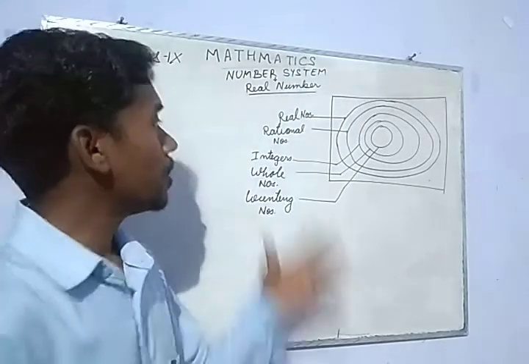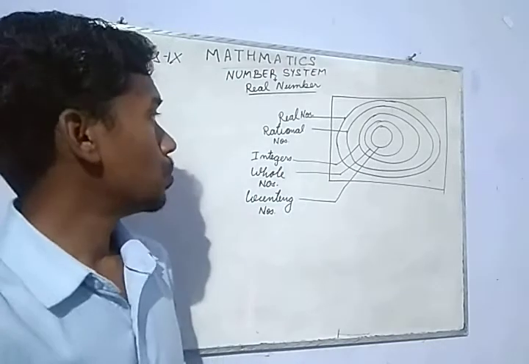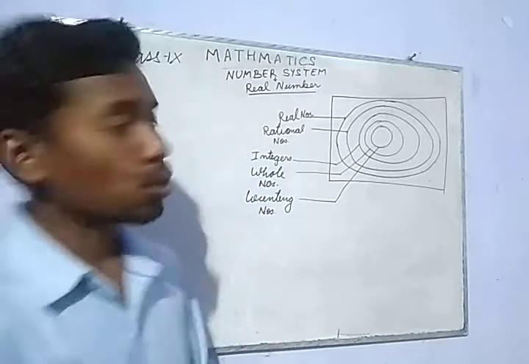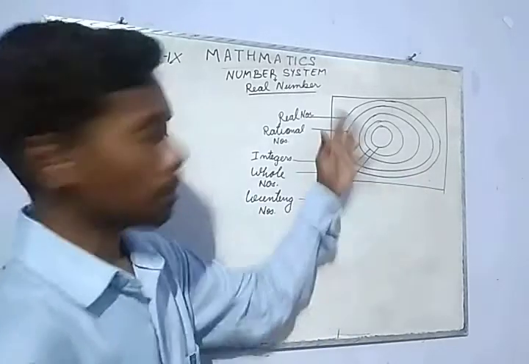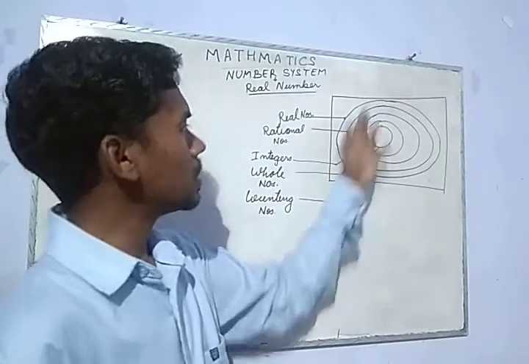This is the introductory part of this chapter, okay? So, let's start. You see here that we have a diagram. This is a sort of Venn diagram. You might not have heard of a Venn diagram, but still, let us see.